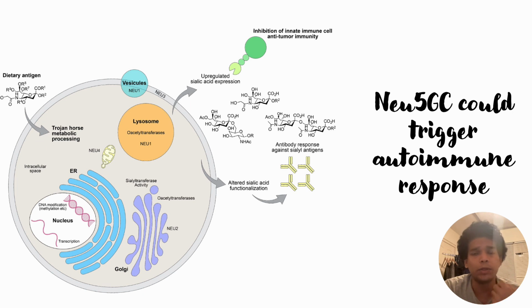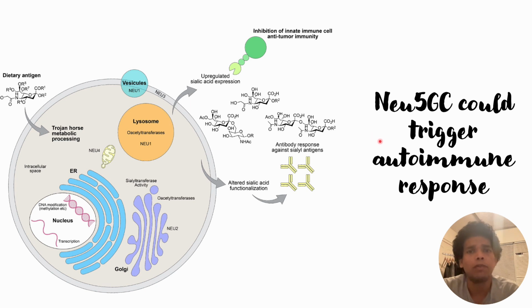However, due to evolution, this Neu5Gc, which is formed from the conversion of Neu5Ac to Neu5Gc with the help of the enzyme CMAH, is no longer found in human beings. That CMAH enzyme was irreversibly deactivated in human beings several years ago.